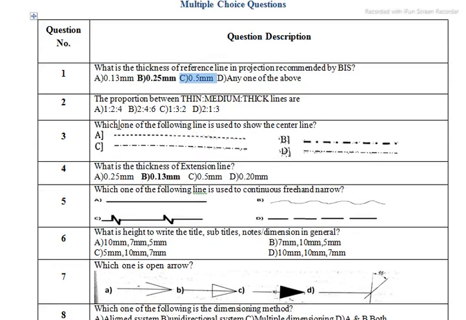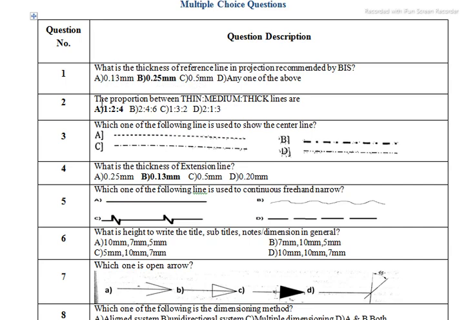In the next problem we will discuss the proportion between thin, medium and thick lines, which is 1:2:4.